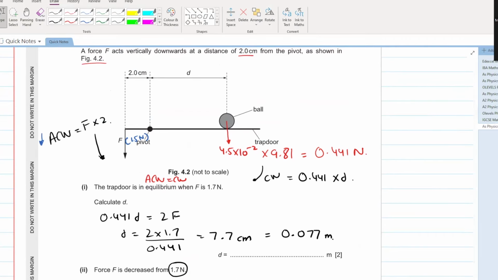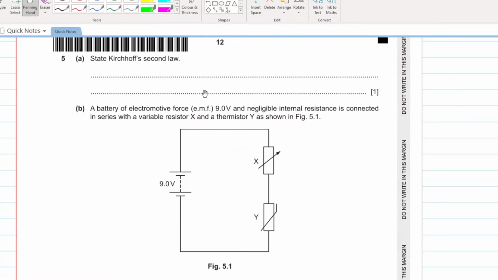Any confusions, any ambiguities in this whole question, ask me. State Kirchhoff's second law. What is Kirchhoff's second law? We have to state that. Kirchhoff's second law basically says the sum of electromotive forces is equal to the sum of potential differences around a closed loop. So you can write it down.